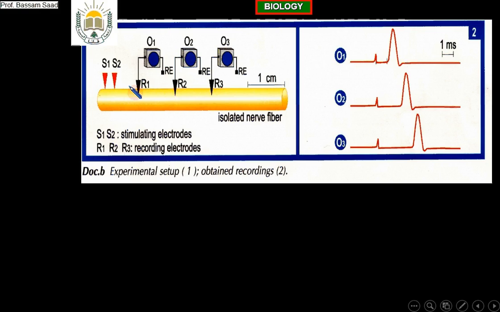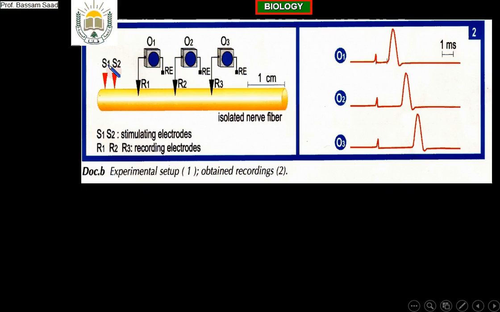And we have also recording of the time. Why do we have to know the distance and the time? Because to find the speed, we have to divide distance over time. Like 15 kilometers per hour: distance over time. Like this, we find the velocity. We will stimulate the fiber here. We stimulate the nerve with an effective stimulation. What is the meaning of effective? Yes, the intensity is equal or above the threshold. It will produce an action potential.